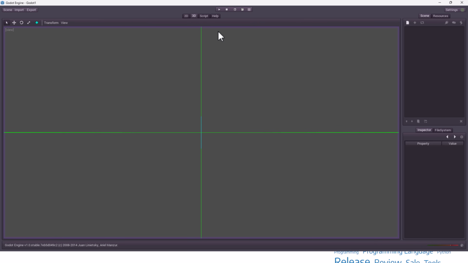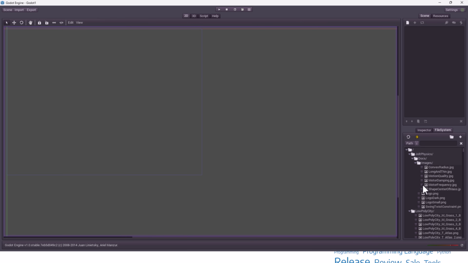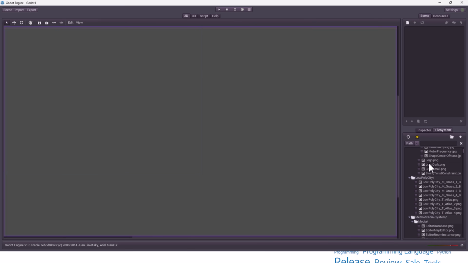You're going to notice a bunch of things from the user interface. First off, there is a lot of gray and purple going on here. Second, there is no menu at all. Your toggles are all toggled this way. You're going to notice that your user interface is completely not customizable. Your file system has a bunch of stuff in it that you probably wouldn't expect, because it's your entire file system at this point in time.